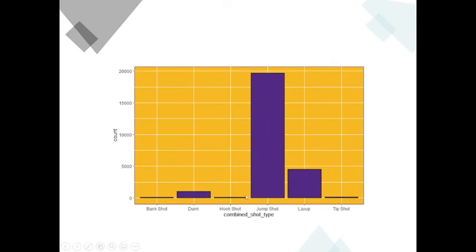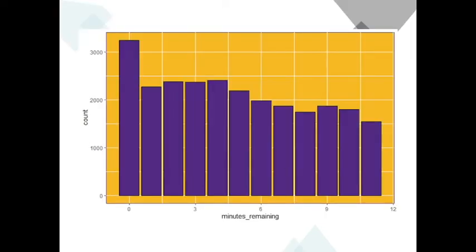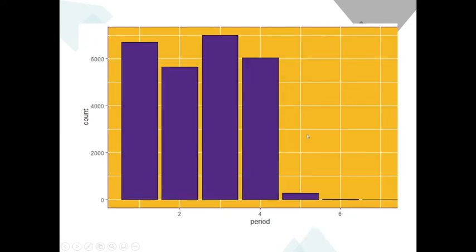This is a graph of the combined shot type, and we can see the jump shot accounted for the majority of Kobe's shot attempts. In his career, they accounted for 70% of his shot attempts. This is a graph of Kobe's shot attempts by minutes remaining in the quarter, and we can see that most of Kobe's shots were made with 0 minutes remaining in the quarter.